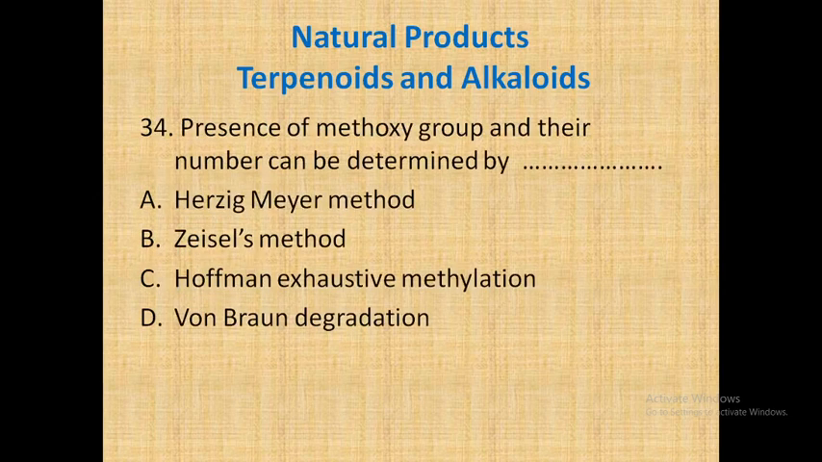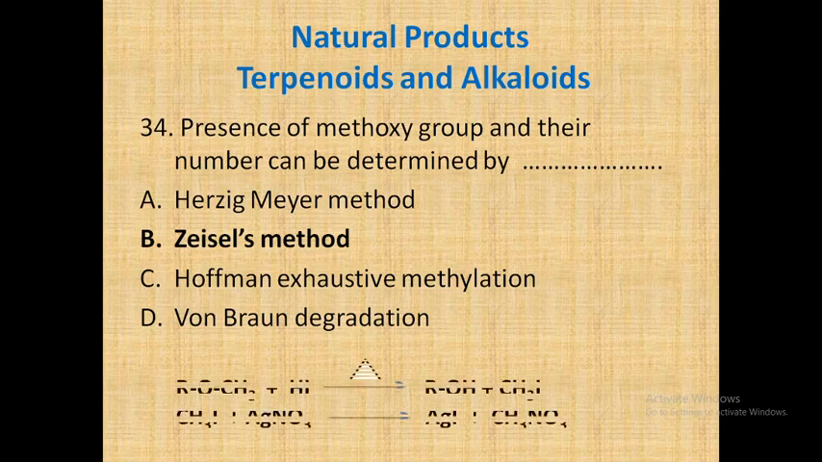Okay. So the next question: the presence of methoxy group and their number can be determined by, so if terpenoids or alkaloids contain a methoxy group OCH3, how will it be determined? Which method is applicable there? A. Herzig-Meyer method, B. Zeisel's method, C. Hofmann exhaustive methylation, or D. von Braun degradation. So the correct answer is Zeisel's method, which is used for determination of the number of methoxy groups.